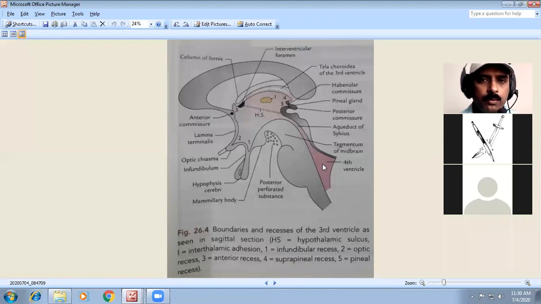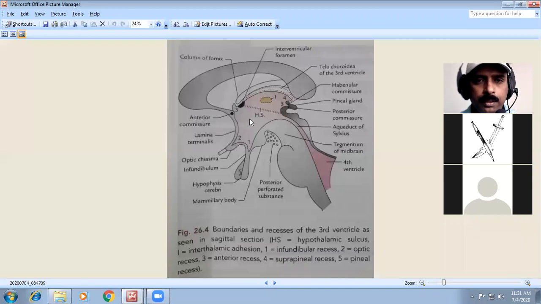Next comes how the CSF, the cerebrospinal fluid, is formed. It is formed by the choroid plexus in the lateral ventricle. From the lateral ventricle, the CSF enters the third ventricle through the interventricular foramen. This is the interventricular foramen.